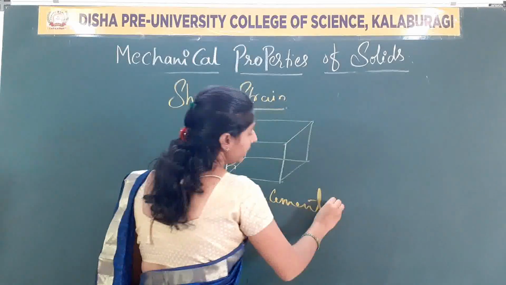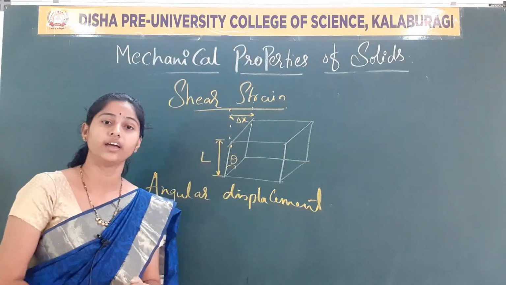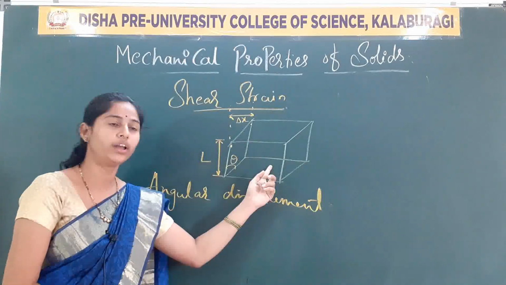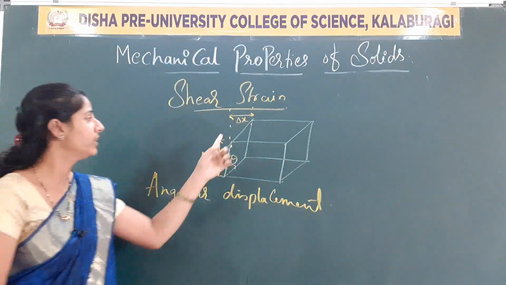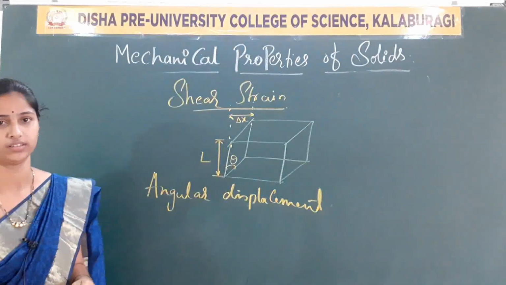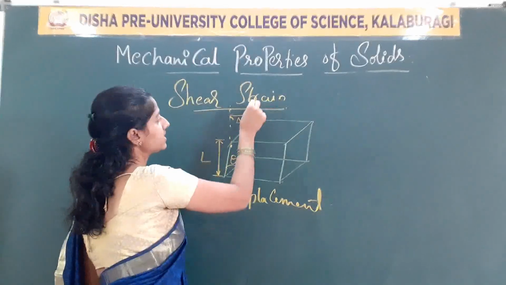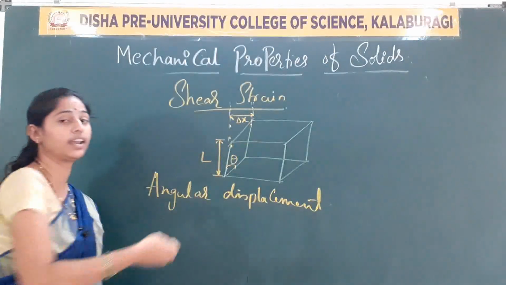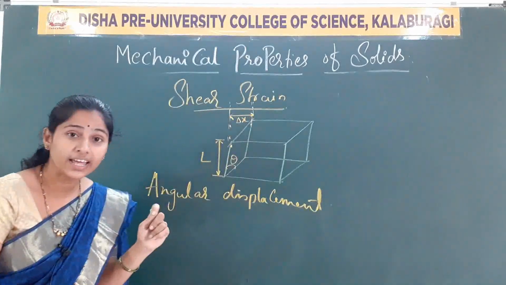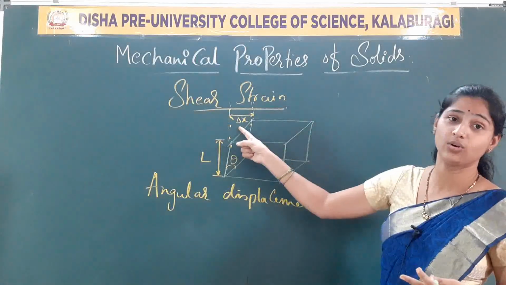From the diagram, we can easily understand the angular displacement, right? Angular displacement is nothing but the angle made by this body or the cuboid, where a displacement is taking place, with these reference lines. That is the angular displacement of that body. Clear? Angular displacement to the reference line. These lines are called reference lines. This is the angular displacement to the reference line where a tangential stress is acting.